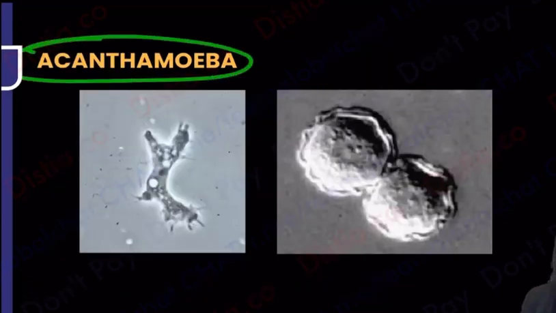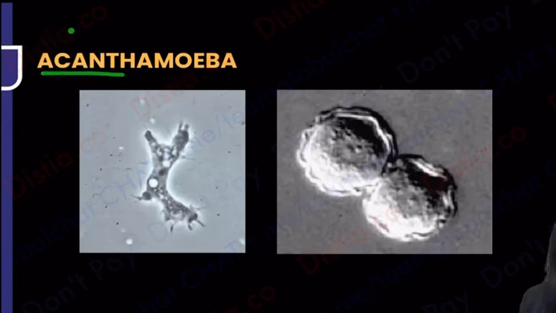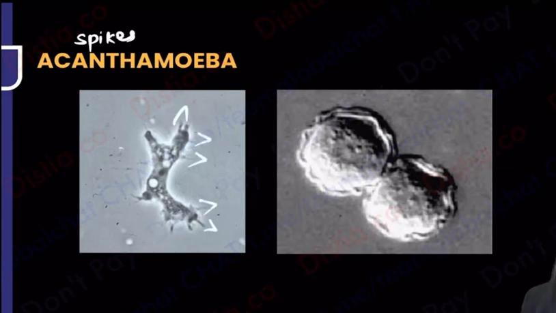So since we are doing so much of all, have a look finally at the pictures of acanthamoeba. I told you the first word, acantho, is going to have spikes. So you will have to pick up something that has spikes, and I can see over here that there are definitely these spikes that are coming up. So this must be the trophozoite form, which is going to have the presence of spikes.